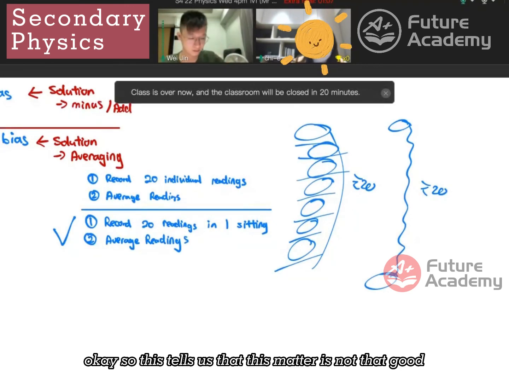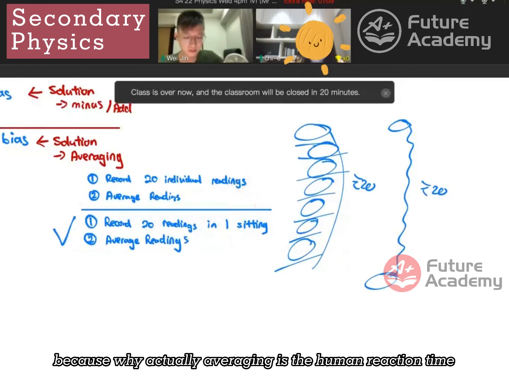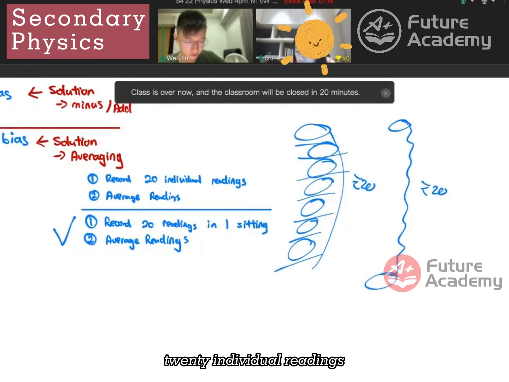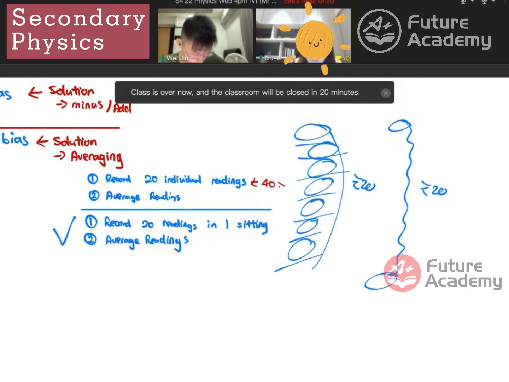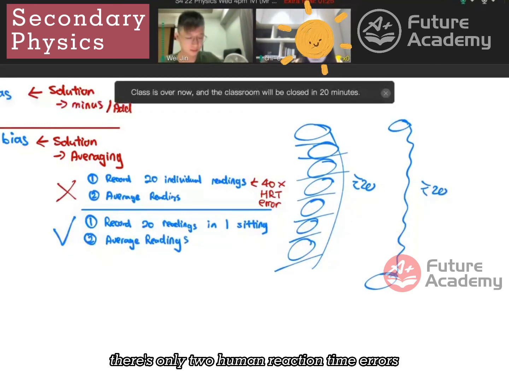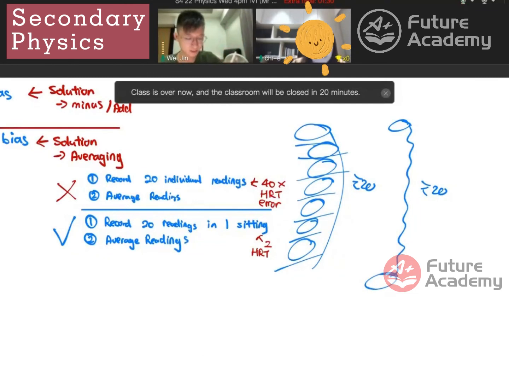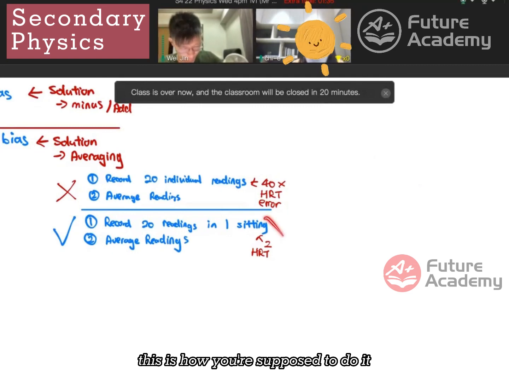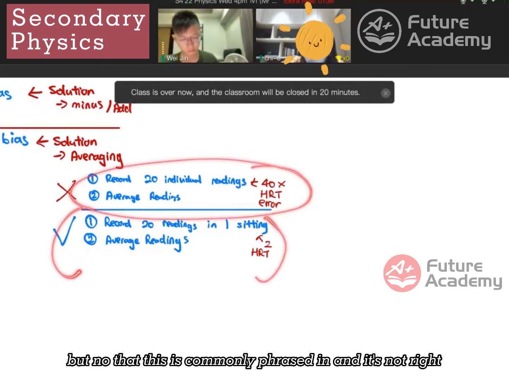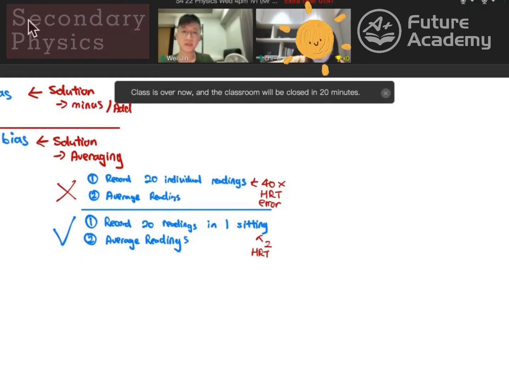So this tells us that this method is not that good, because what you're actually averaging is the human reaction time. Because you're taking 20 individual readings, there'll be 20 or rather 40 times of human reaction time error. So therefore this is not as good. Whereas this, there's only 2 human reaction time errors, one at the start, one at the end. So this is much better. If you want, you can put down the second one. This is how you're supposed to do it. But know that this is commonly phrased in and it's not right. Can you see a difference?